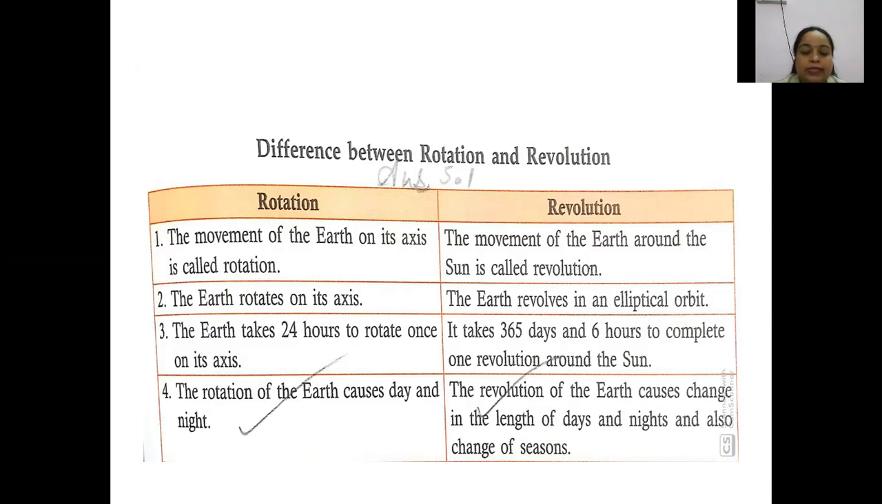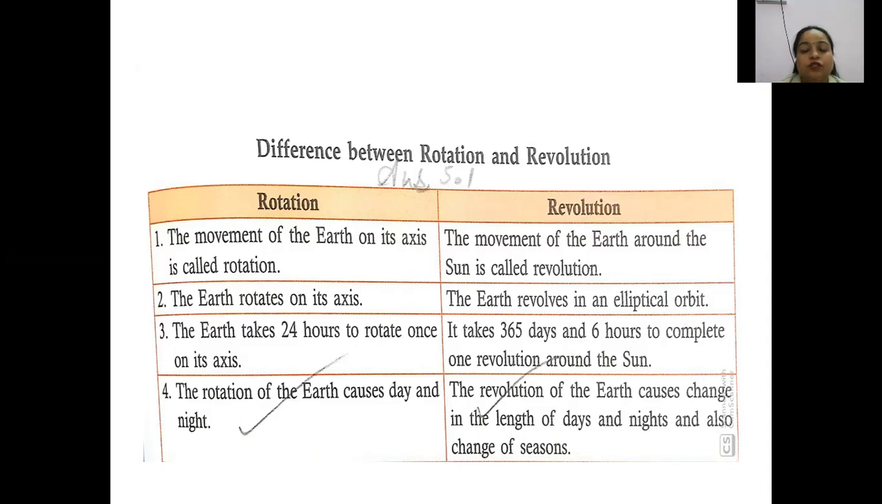Okay, next is the rotation of the earth causes day and night. So because the earth is rotating, we are experiencing days and nights. Okay, because of this, the day comes, the sun rises, then there is noon time and the sun is at the top, then the evening time when the sun is going down, and then the night time when the sun is not there. So these are caused by the rotation of the earth.